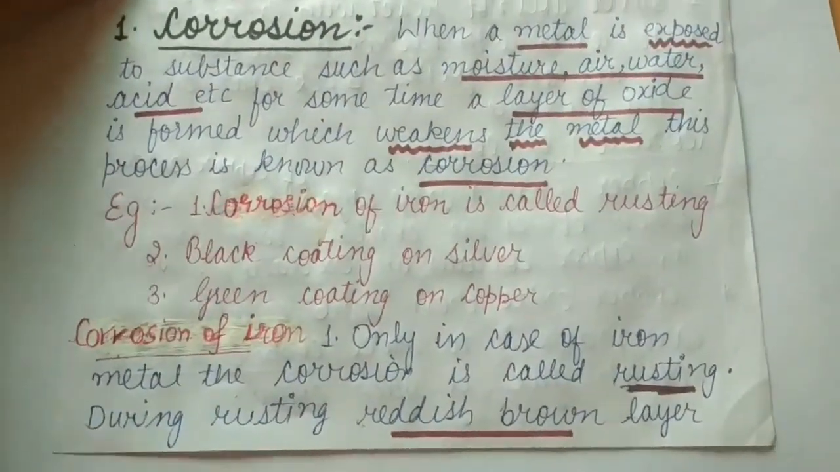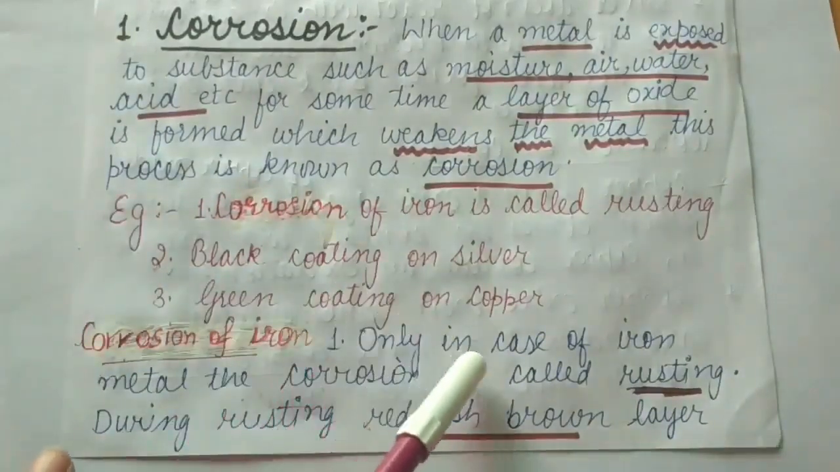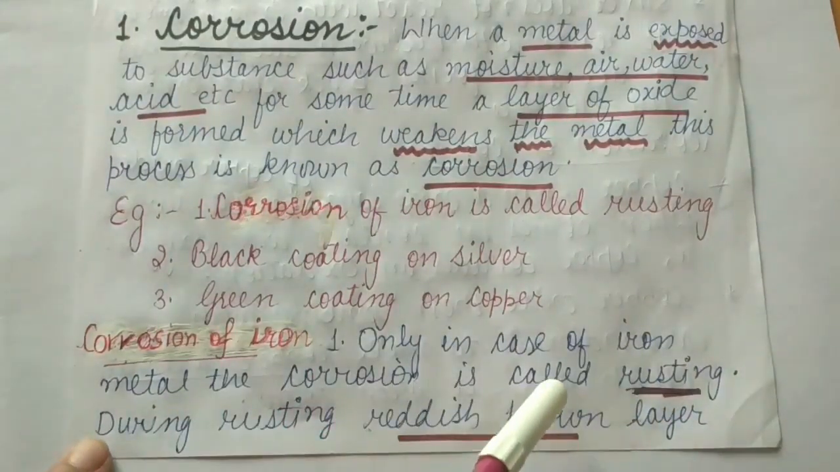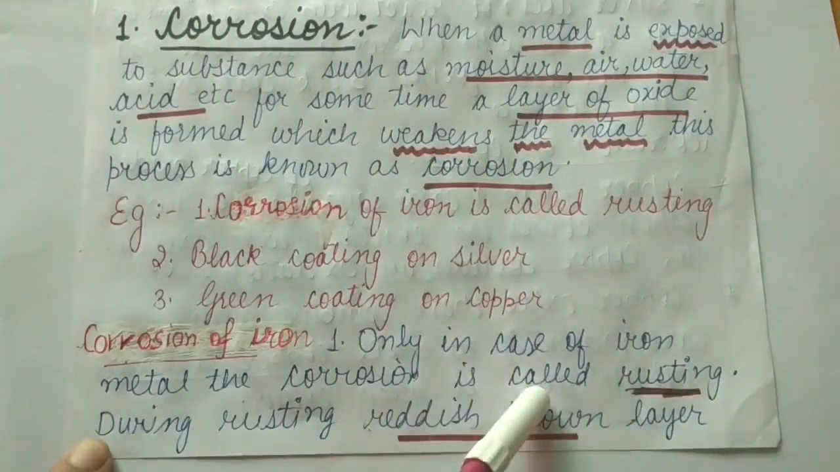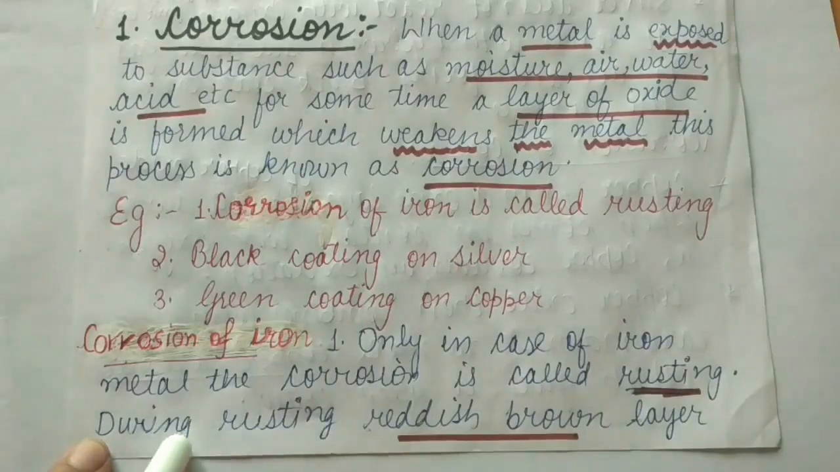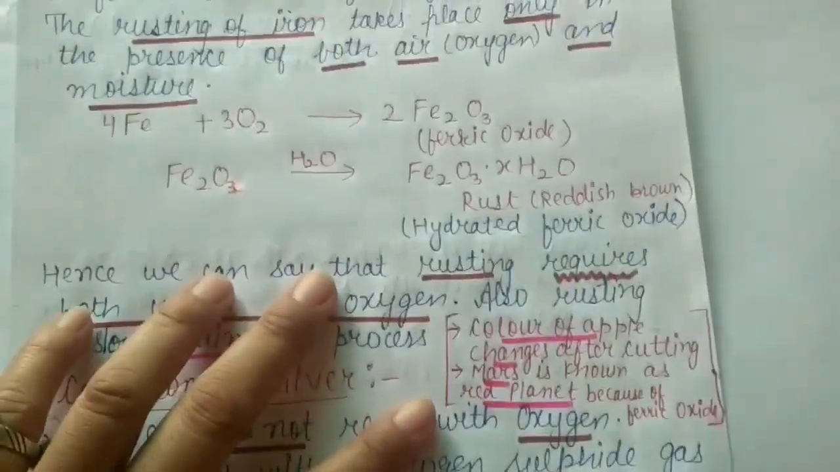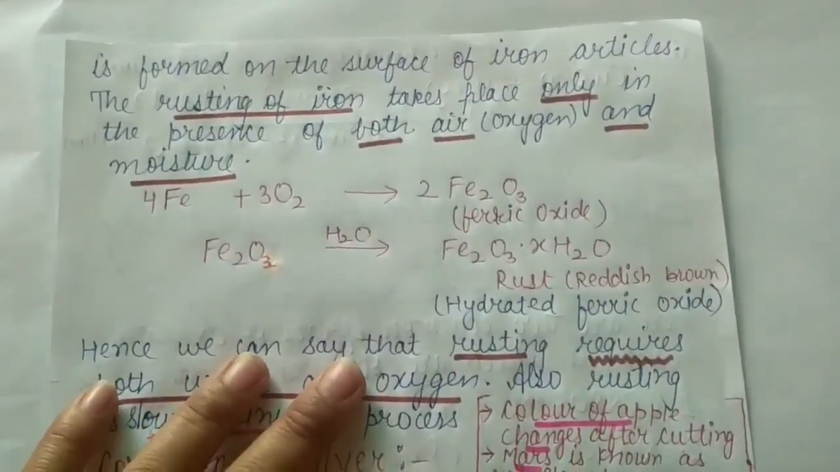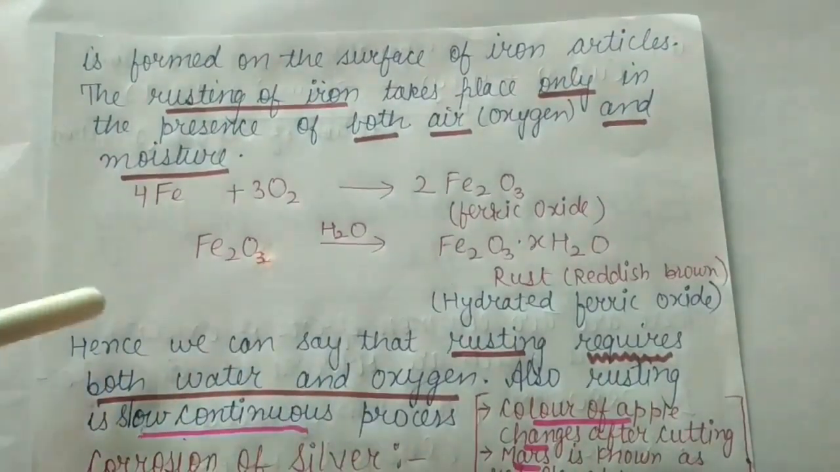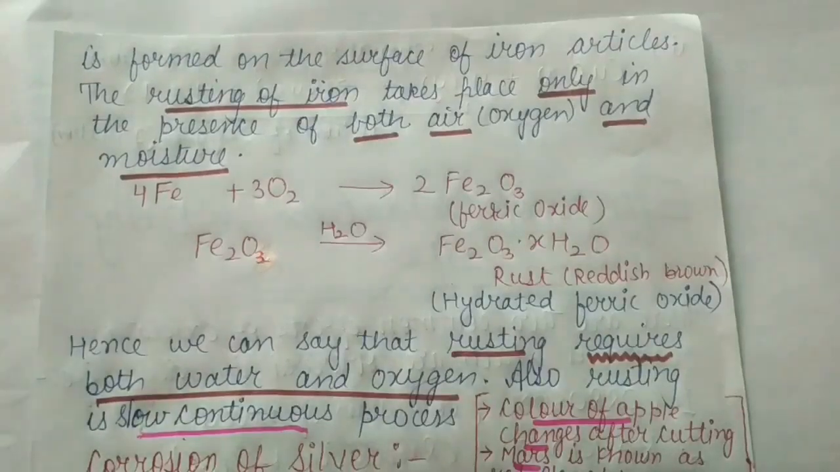First is the corrosion of iron. Only in case of iron metal, the corrosion is called rusting. This point I have already discussed with you. Second, during rusting, a reddish brown layer is formed on the iron articles. So which color is formed? Reddish brown color is formed.